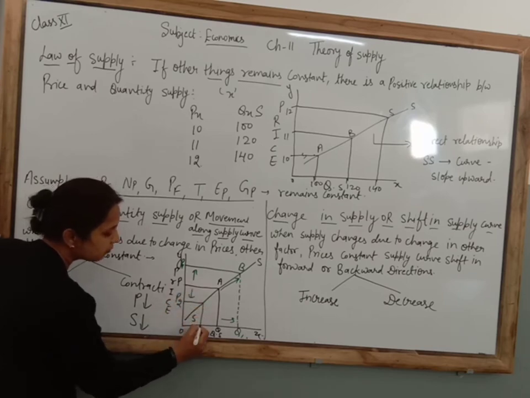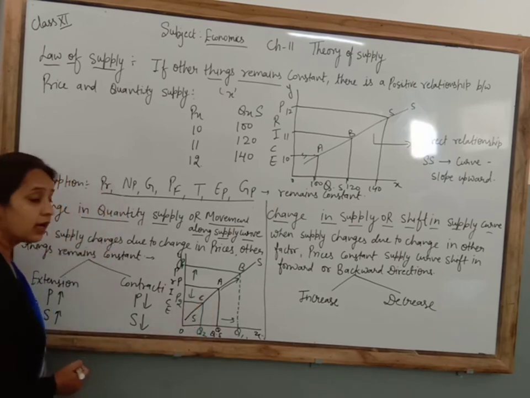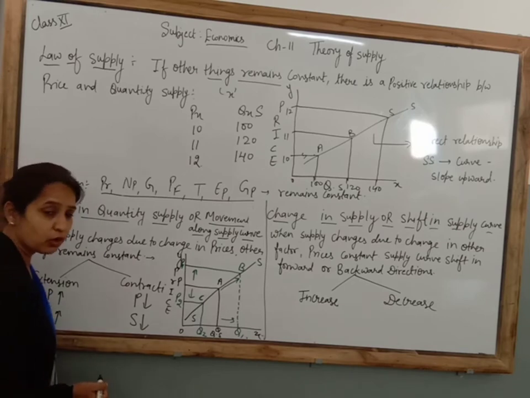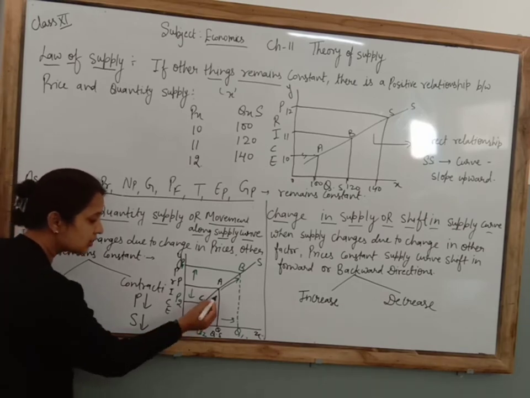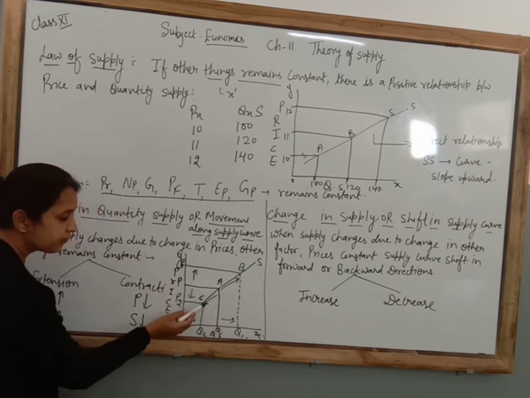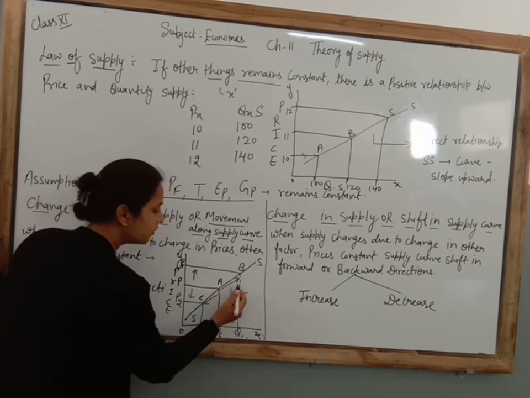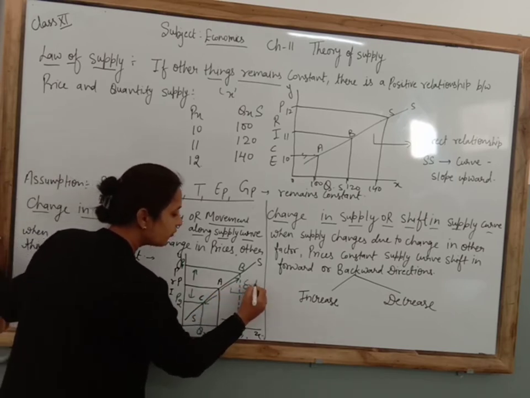Then quantity supplied also decreases from OQ to OQ2. Now that is at point C. I have marked that point C. So at the time of contraction, it moves downward, A to C. Clear? At the time of extension, A to B shows extension.